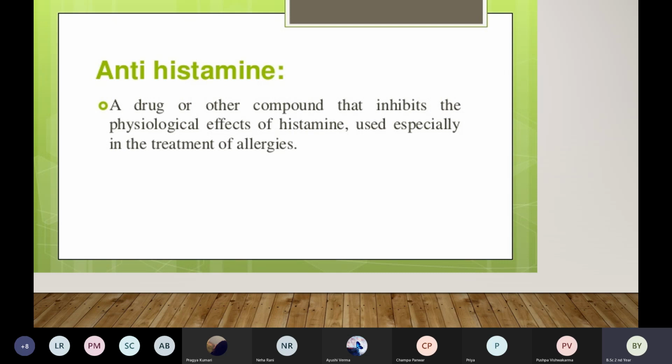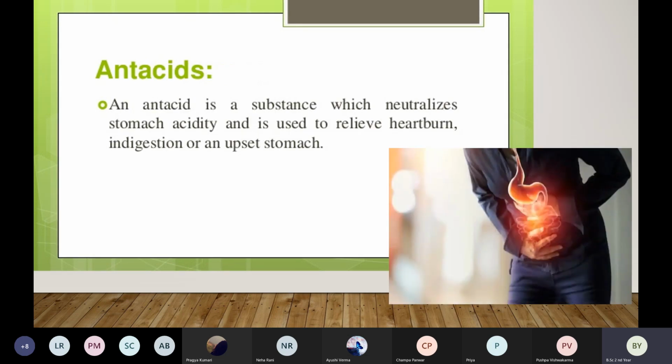Because of that, the patient will have sneezing, rashes all over the body, redness all over the body, swelling of the face, swelling of the hands. That is because of allergies. So in such a condition, we will give antihistamine. A very good example of antihistamine is tablet cetirizine or tablet levocetirizine or tablet Allegra. These are antihistamine.